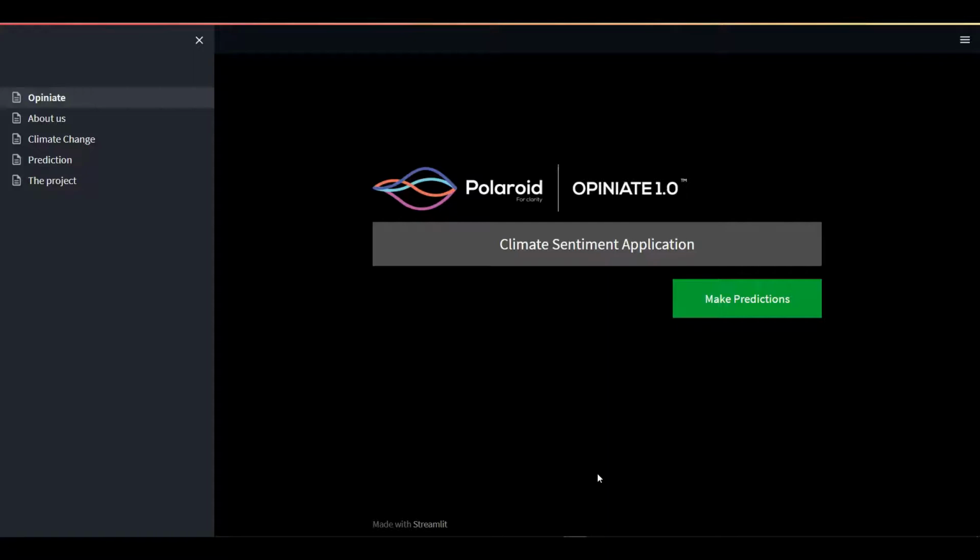So I will be doing a quick demonstration of this web application. Be patient and take this ride with me. Right now over here you will see our pages, and over here you could see a button asking you to make predictions. If you click on this button, you go straight to the prediction page where you are able to input your tweets in the form of a single text or in the form of a CSV file. I will be talking about this later. Let me just start off from the About Us page.